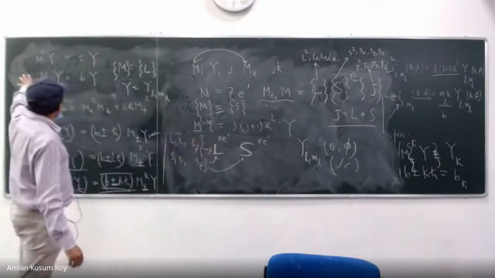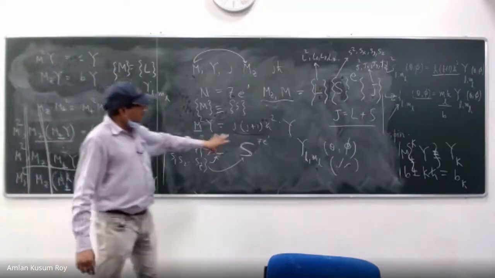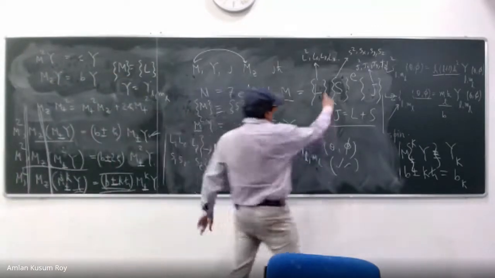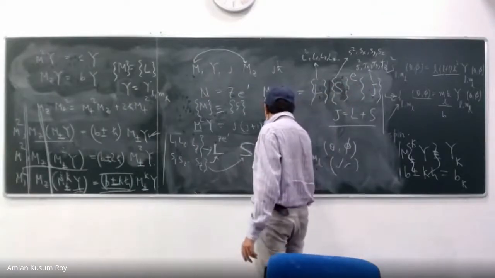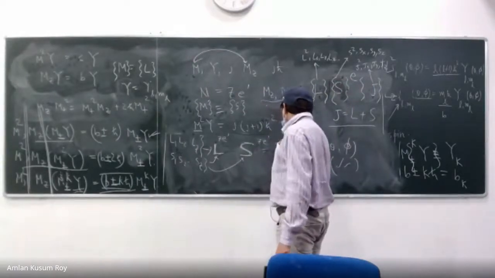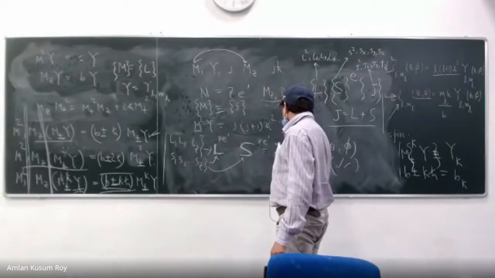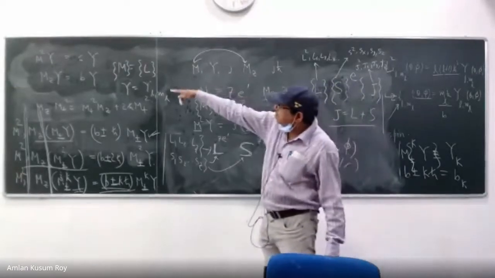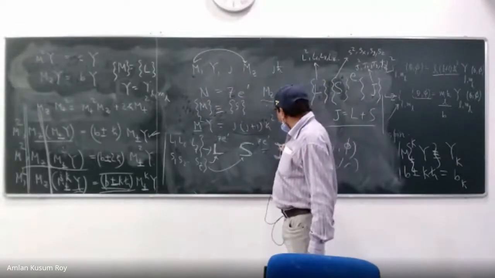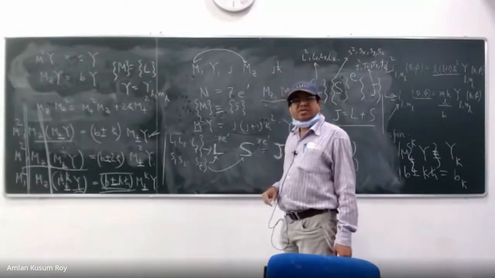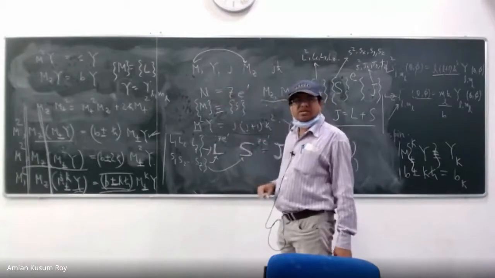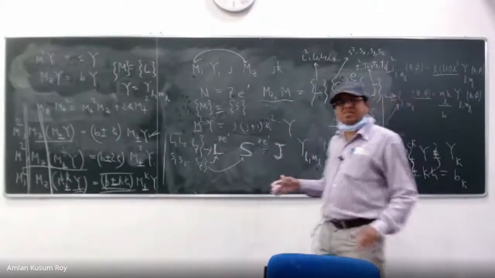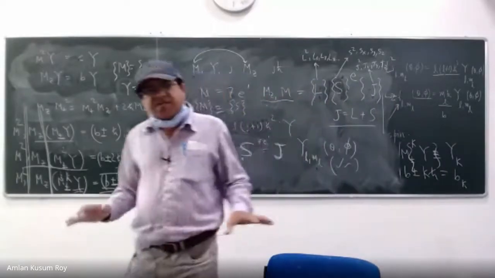I can replace this Mx, My by this big S also. Just like you have a capital J for one electron, similarly you also have a big J for the whole atom. Another angular momentum, right? So I can replace the M square and Mx etc. by this capital J also. Then also it will be satisfied, right? Of course, these quantum conditions will be different. That we'll see a little bit, but it will be a very similar equation.